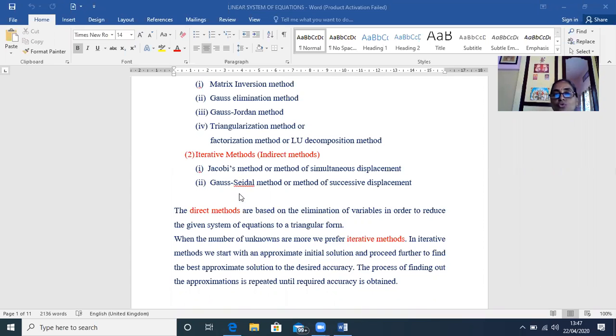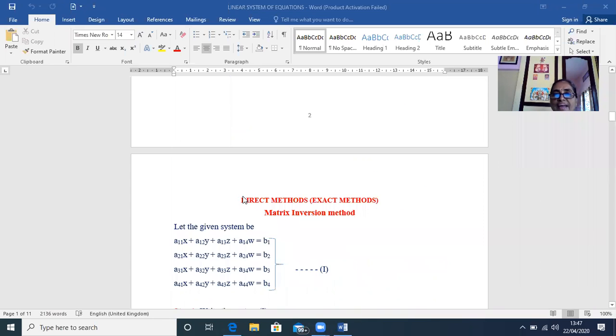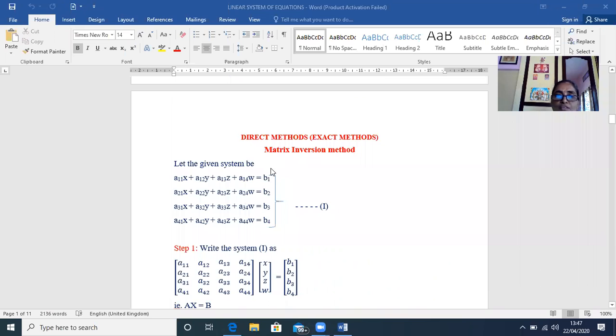Okay, so let us move to the direct methods. The very first method in the direct methods is the matrix inversion method. Why we call it an exact method, I told you earlier. We get the exact solution. That's why these direct methods are also called exact methods. Now, let us take the given system of equations, 4 equations and 4 unknowns. And in this method, I'm giving you a step-by-step process, girls.